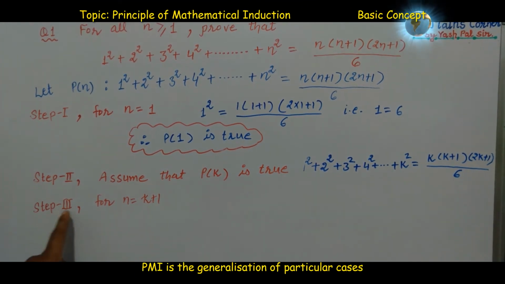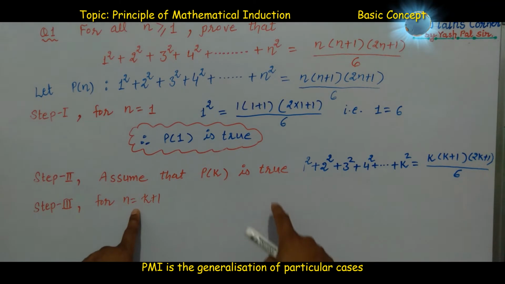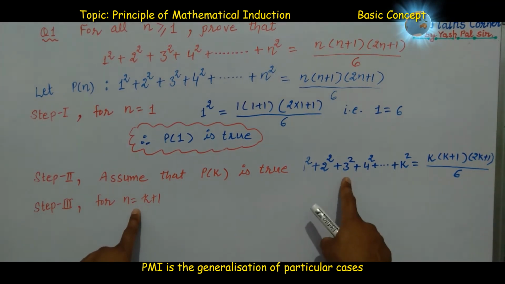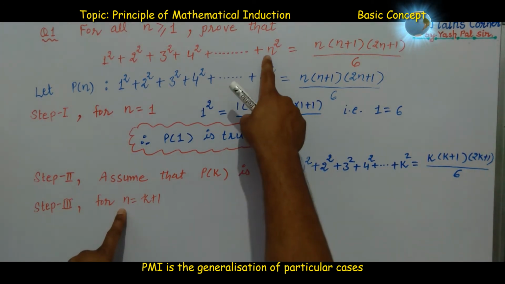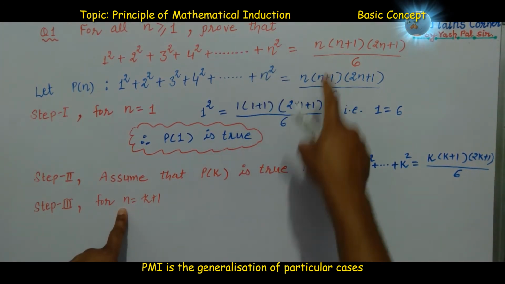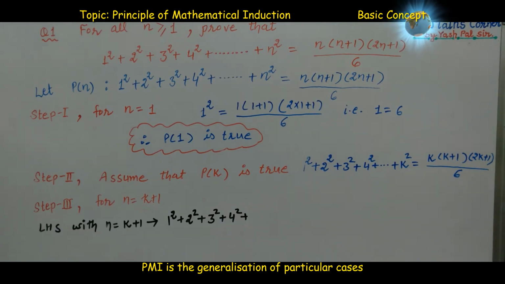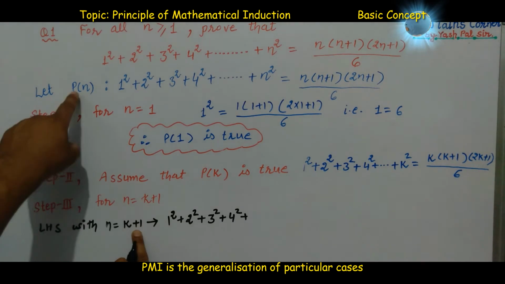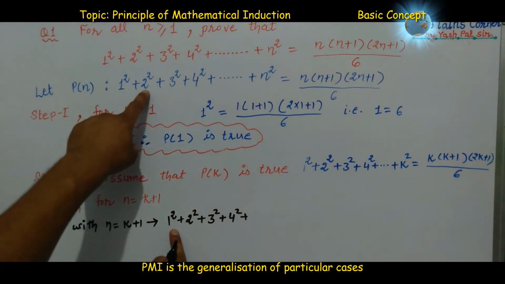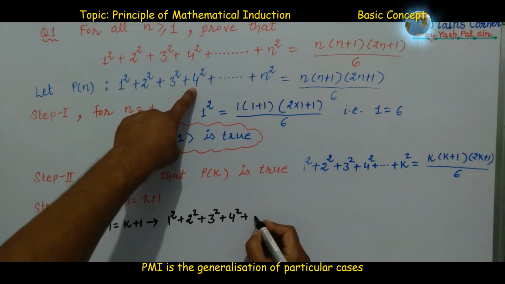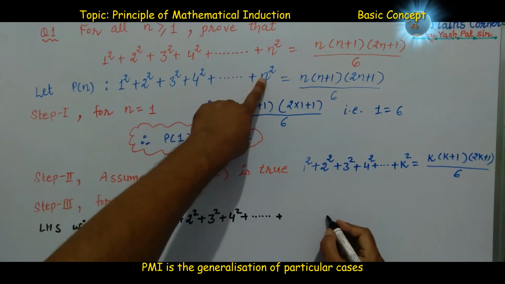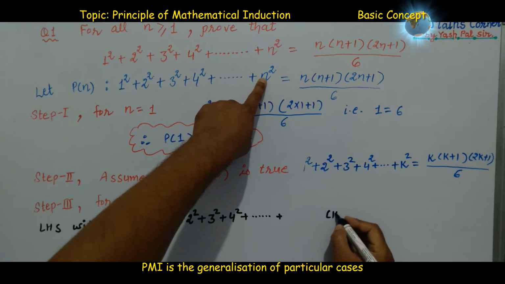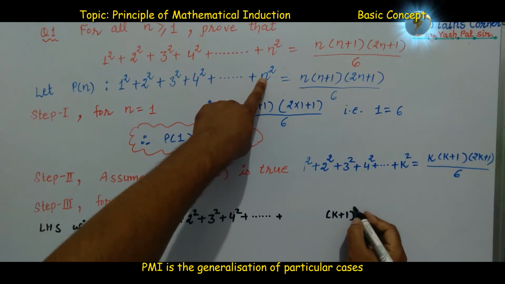Now in step 3, we are going to prove that the given statement is also true for n is equal to k plus 1. That is, we substitute n is equal to k plus 1 at left hand side as well as at right hand side. So we start with left hand side with n is equal to k plus 1. Here in this statement, 1 square plus 2 square plus 3 square plus 4 square and so on. Lastly we have n square, in place of n we put k plus 1, its whole square.